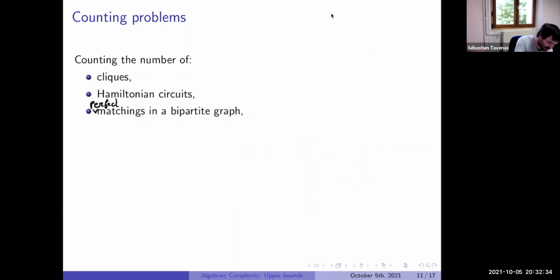In fact, this polynomial which we obtain here is a particular polynomial which is exactly the permanent of a matrix. If A is the matrix of a bipartite graph, we put on the cell ij the edge from vertex i in the first set to vertex j in the second set.